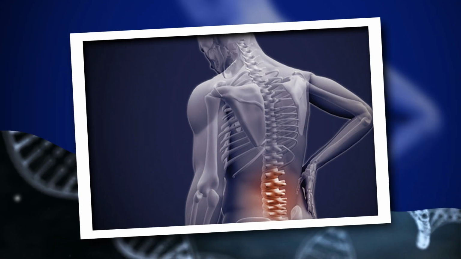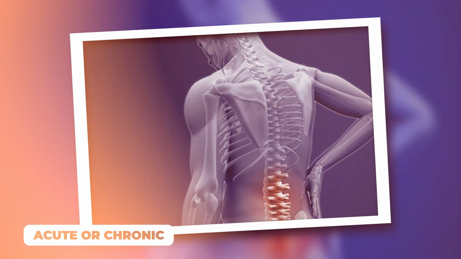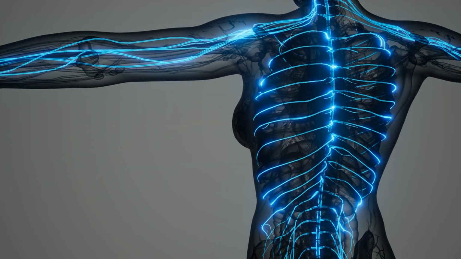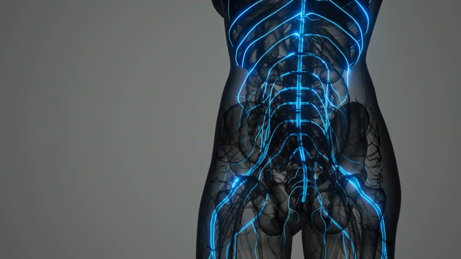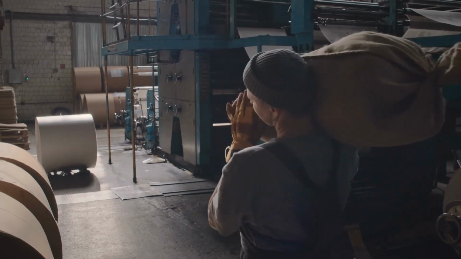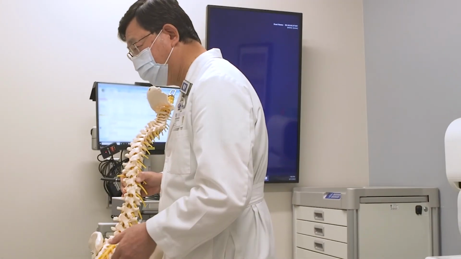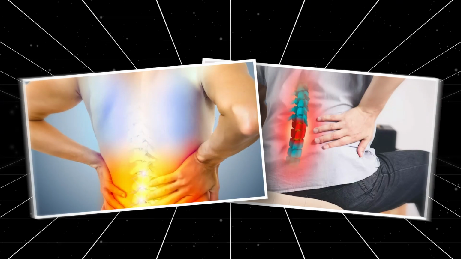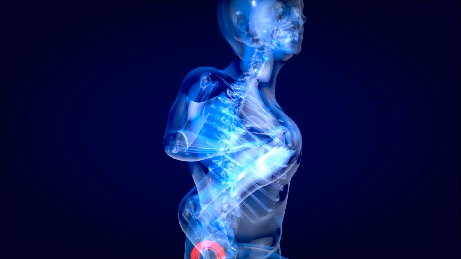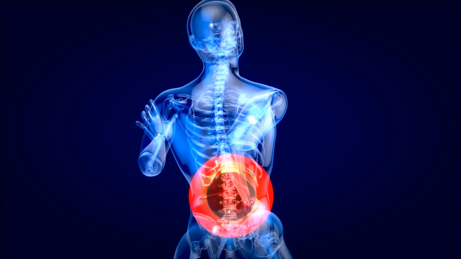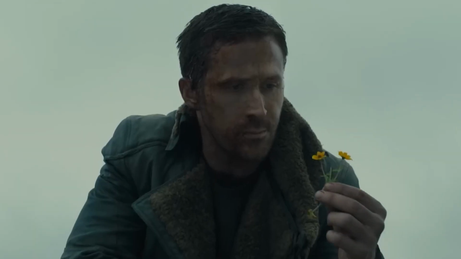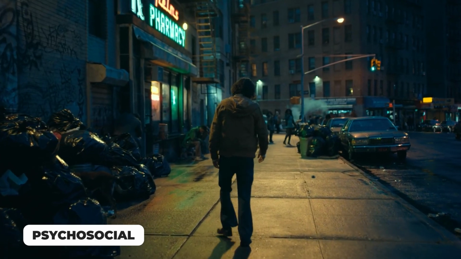Low back pain is categorized as acute or chronic. Acute pain typically resolves within 3 months, while chronic pain lasts longer. Transient acute pain is brief and often activity related, and most individuals don't seek medical care unless it becomes frequent or difficult to manage. Chronic low back pain lasts beyond 3 months and can continue for years. It may lead to chronic pain syndrome, which is often associated with personality and psychosocial challenges.